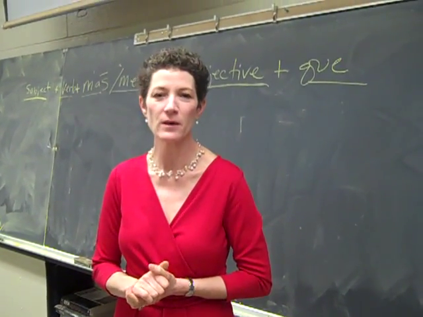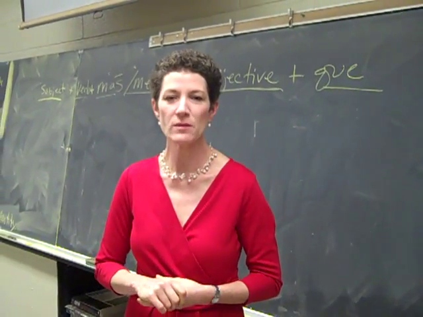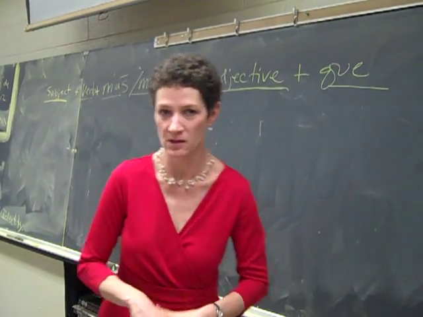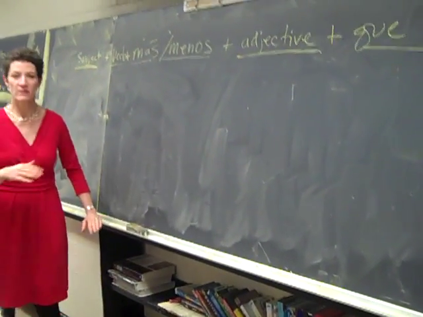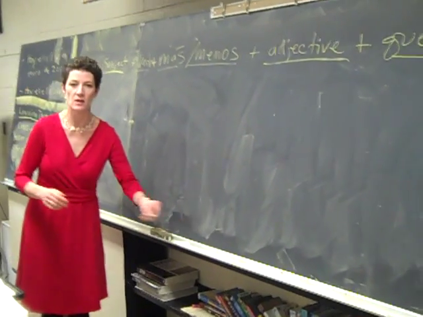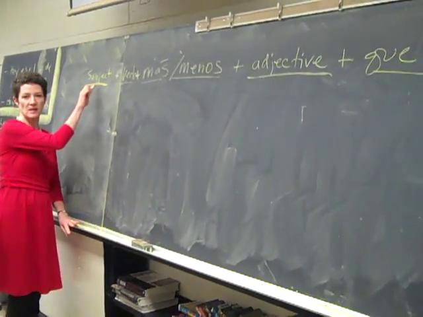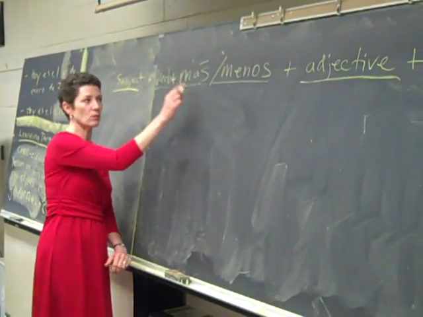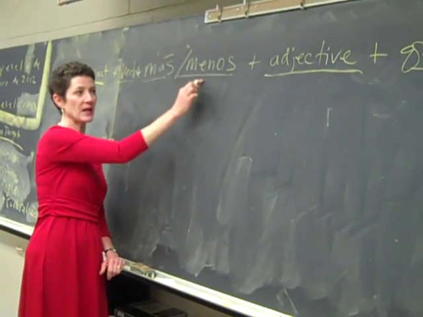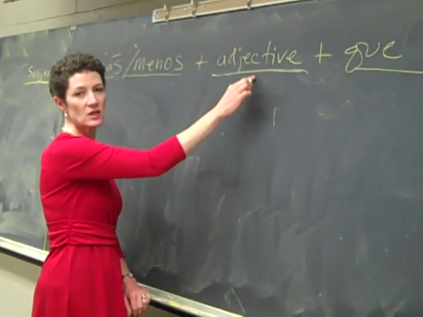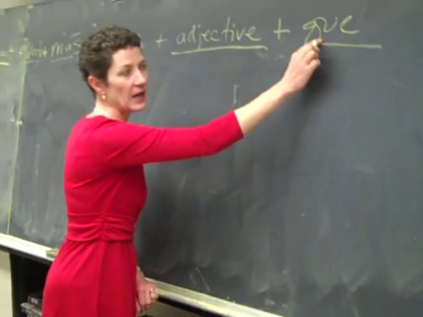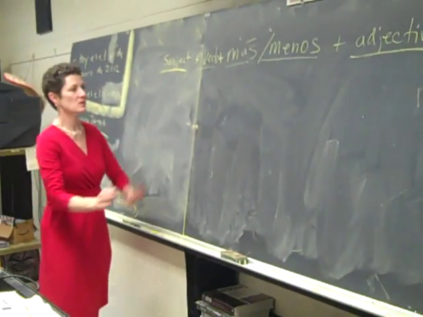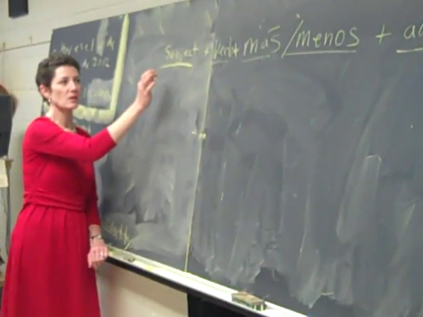We're talking today about comparisons. We're going to make unequal comparisons, okay? We're going to be able to do that in Spanish, you need the construction of the sentence. We'll start with the subject, then we'll have a verb, then we'll have the word either más or menos, then we'll have an adjective, and we'll have the word que. And to make this work, we have to understand a few basic principles, okay?